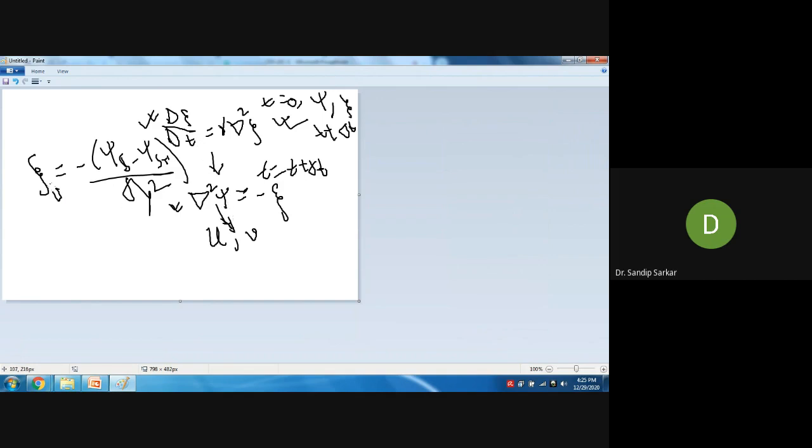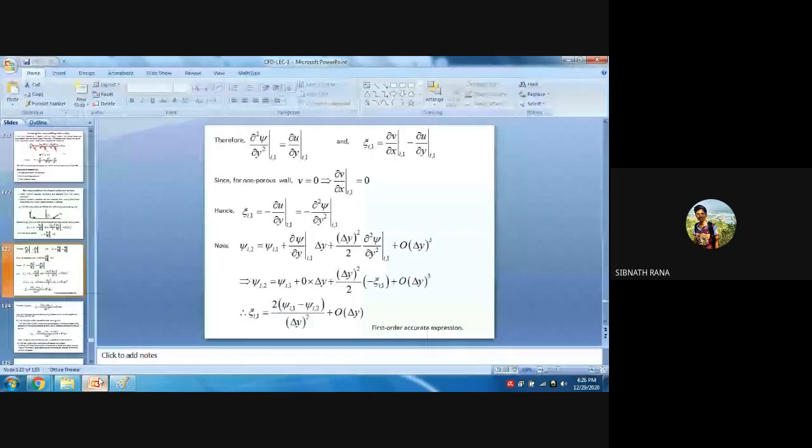But the vorticity at a wall is not fixed. It is a function of psi. At time t equal to 0, you have a particular value of psi and zeta. But what will be the value of psi and zeta at time t plus delta t? For that you have to solve this equation and this equation, right? Have you understood or not? So that means for each time step, we need to calculate.